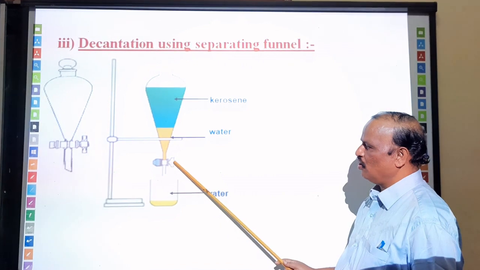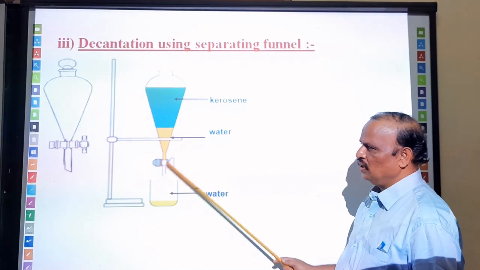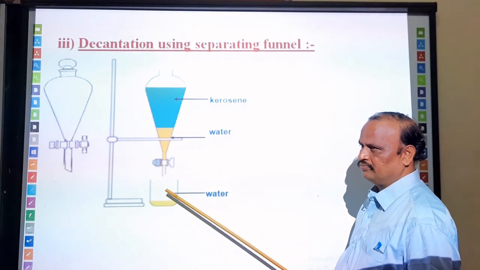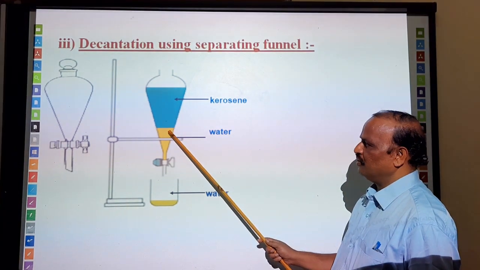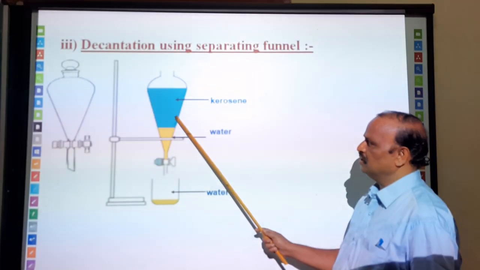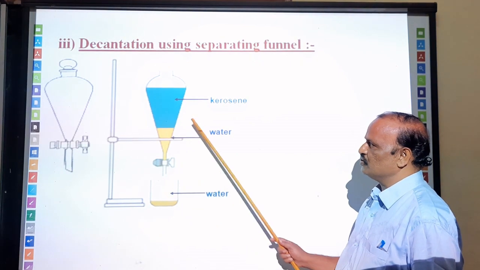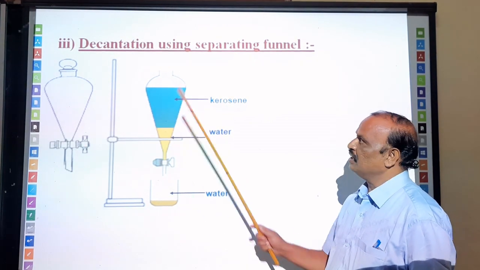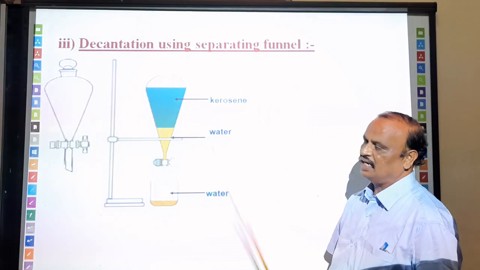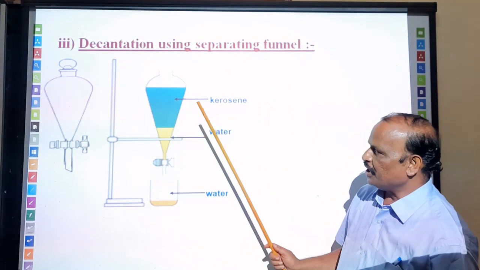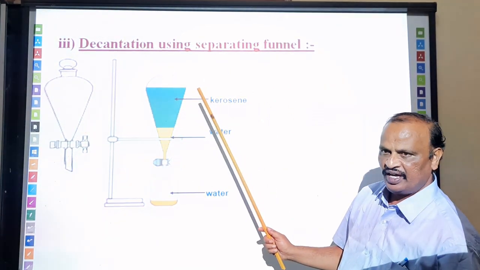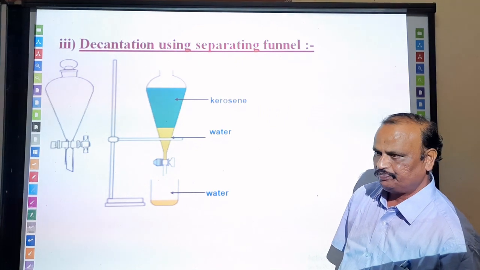Open this knob, and slowly the lower layer can be removed. Once the kerosene part comes, we can stop it. That's how kerosene and water can be separated by this process called decantation, using a separating funnel.